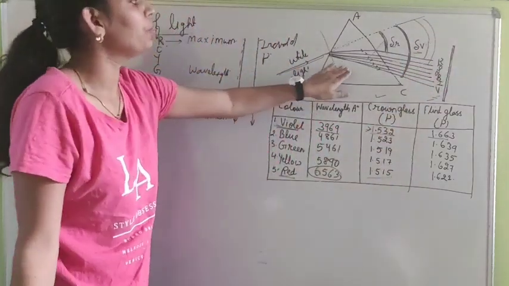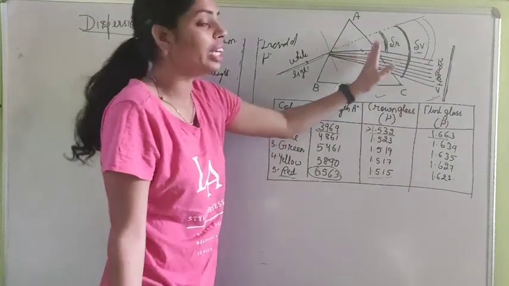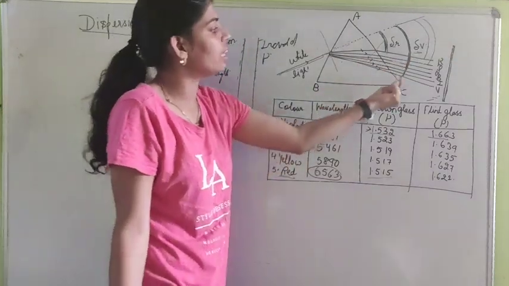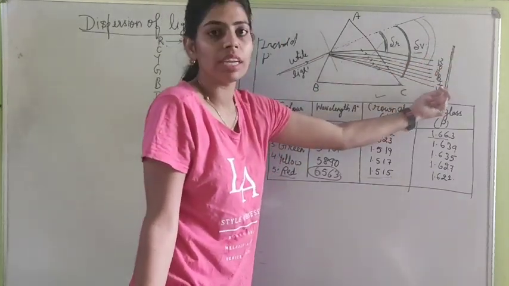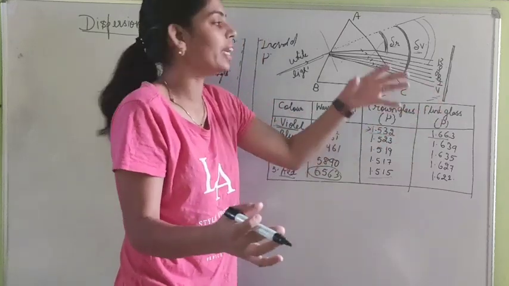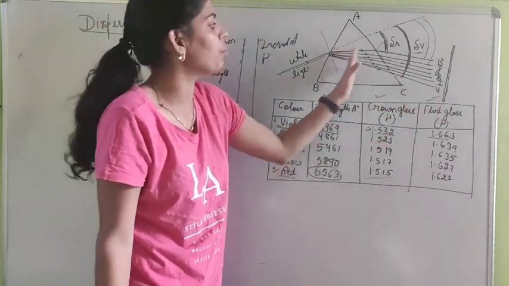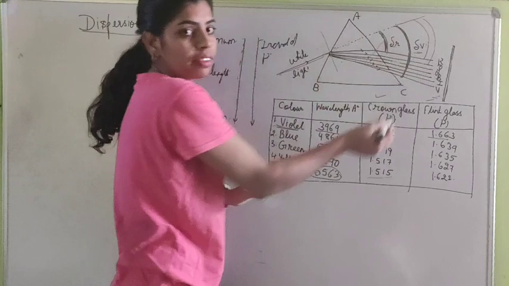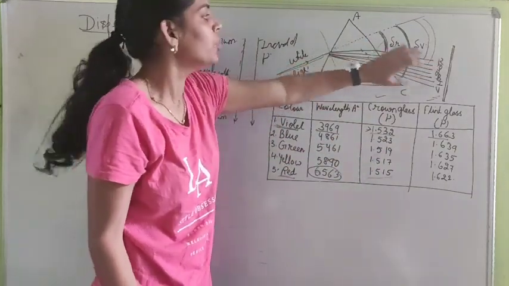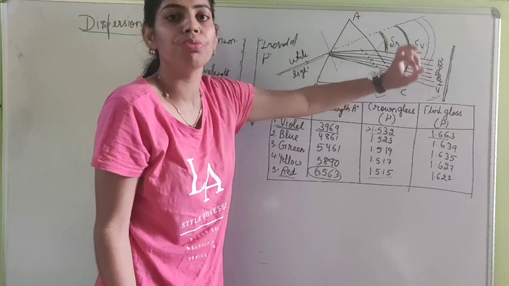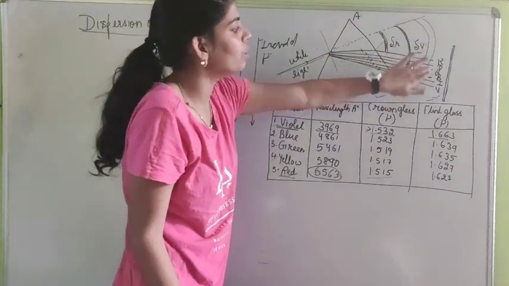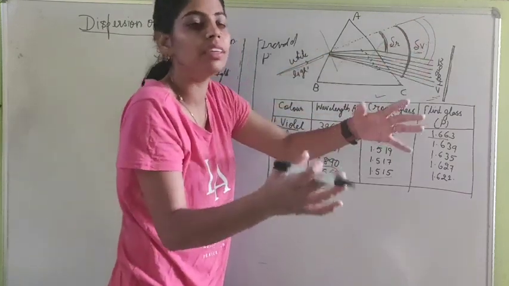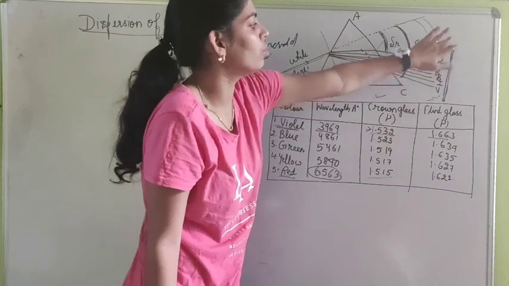So on passing through the prism, different colors deviate at different angles. So we can easily obtain them separated on the screen, because while coming out of the prism, they deviate at different angles. That means when they come out of the prism, there are different deviations for the different colors, and we can easily see them as separate colors on the screen.